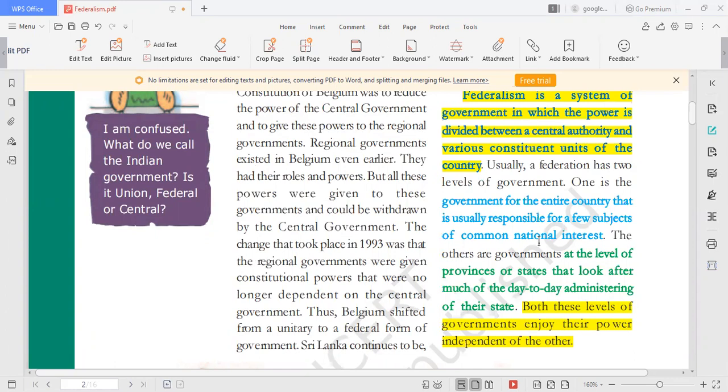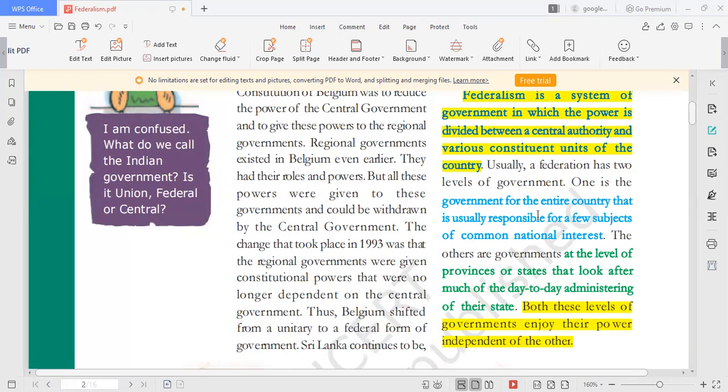These subjects will be taken care of by the central government, and day-to-day activities will be taken care of by the state government. So federalism is a system of government in which power is divided between the central authority and various constituent units.